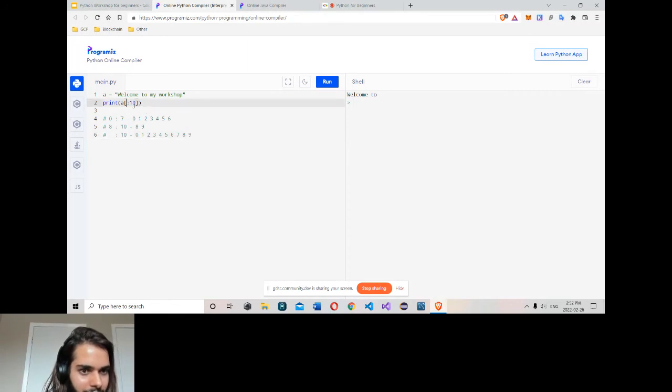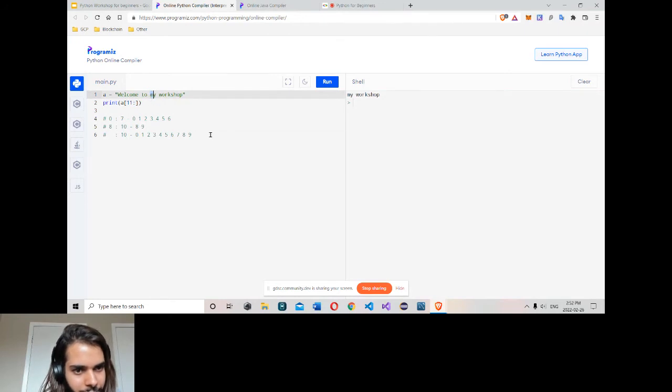Then maybe another way: I want this thing, my workshop. Now this one is, I think, 10, right? So I can type 10 here, maybe 11, yeah, 11. I could go this way, run, my workshop. What I did is start from 11, where my M is.